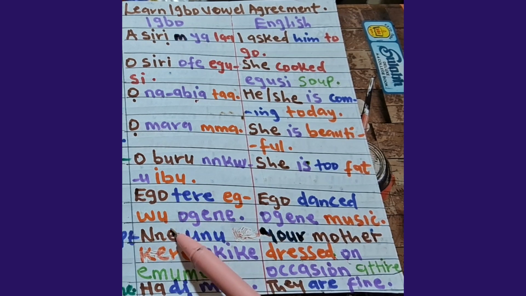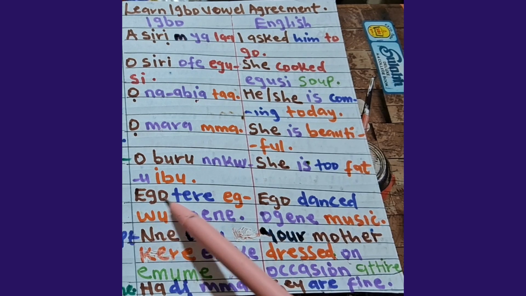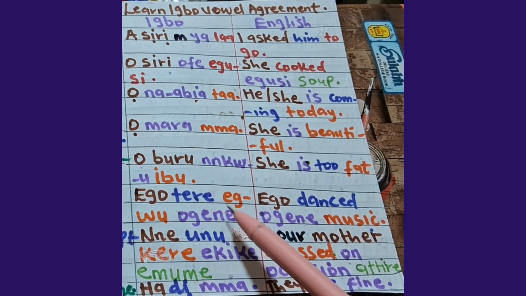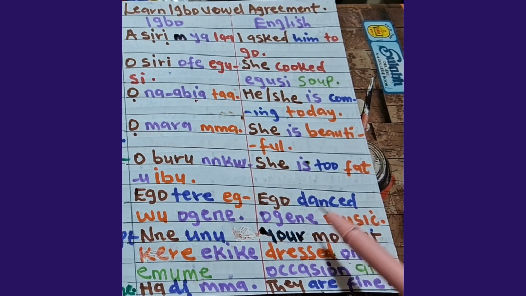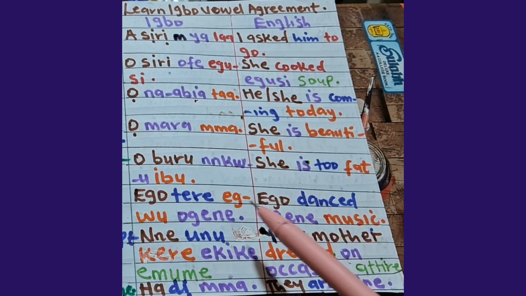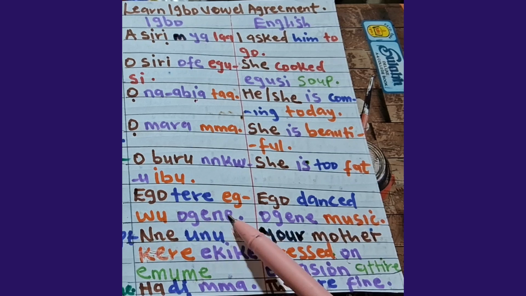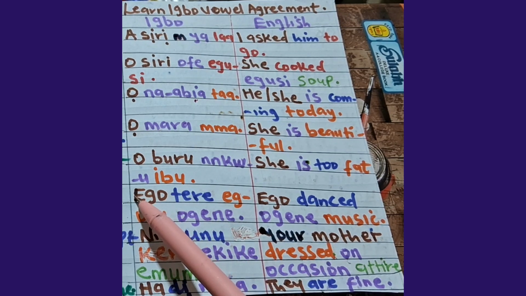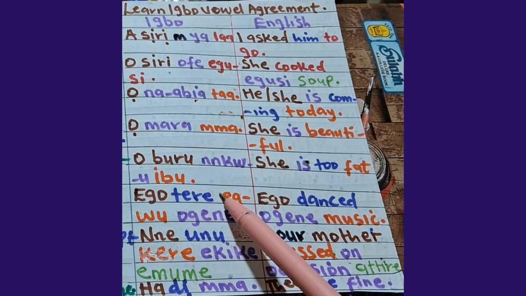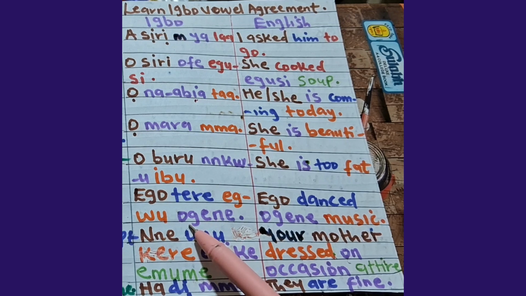Ego tere egwu ogene. Meaning, Ego danced ogene music. All these vowels are heavy vowels throughout. You can see A, O, A, U, O, A.